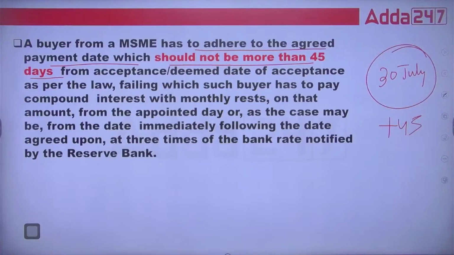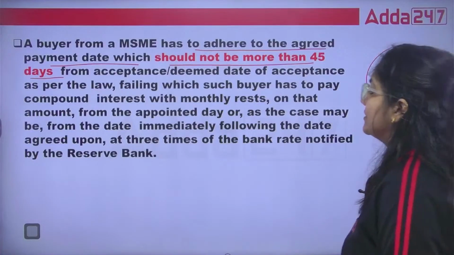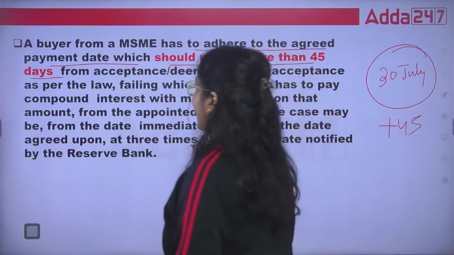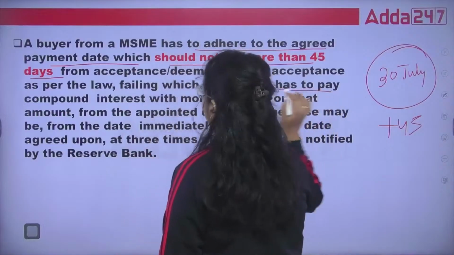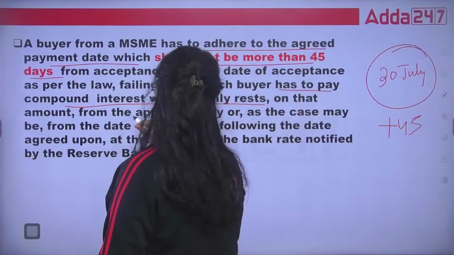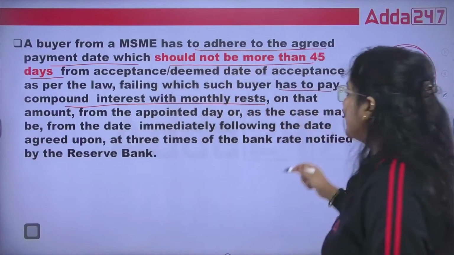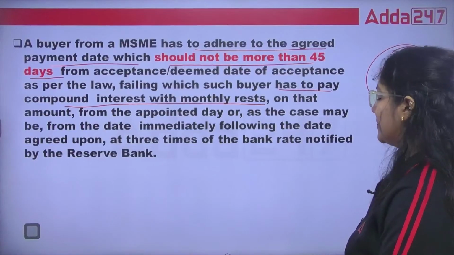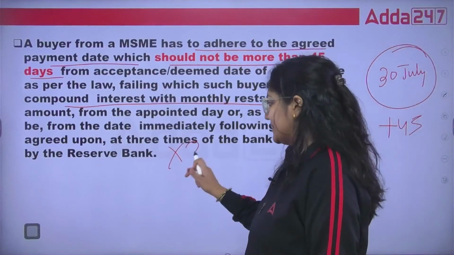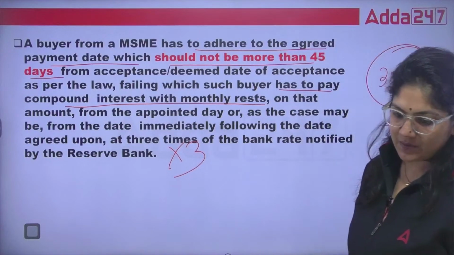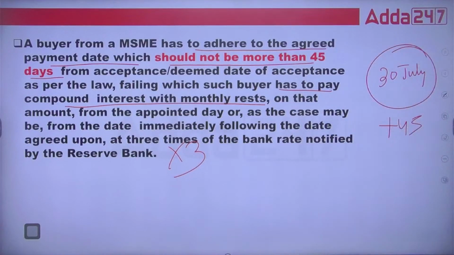Failing which, such buyer has to pay compound interest. Suppose he is not able to pay that amount in that particular time, then he has to pay compound interest with monthly rests on the amount from the appointed day, and as the case may be, from the date immediately following the date agreed upon. It is 3 times the bank rate. That is a penalty that you have to give.